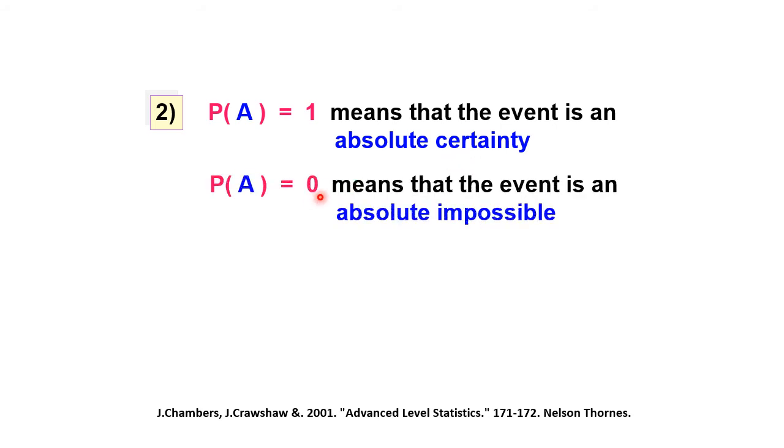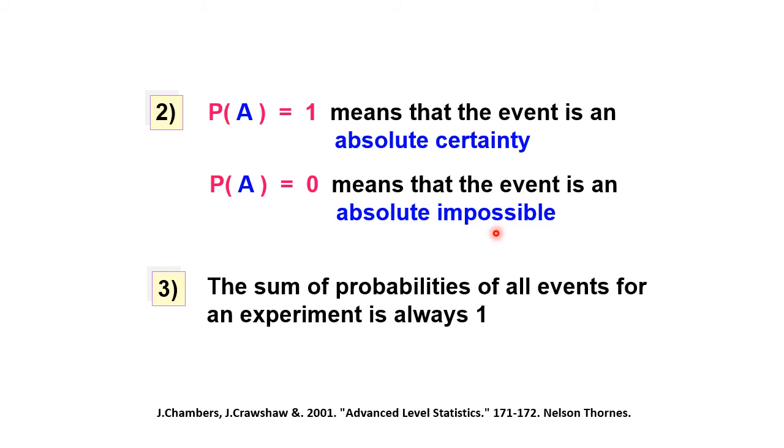And if it equals 0, it means absolutely impossible, not possible at all. So remember, the probability must be 1 for certainty. If you sum and you get a probability more than 1, such as 1.2, there is something wrong with your calculation or you're using an incorrect formula, because the probability usually is less than 1.